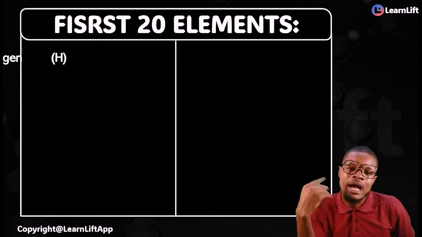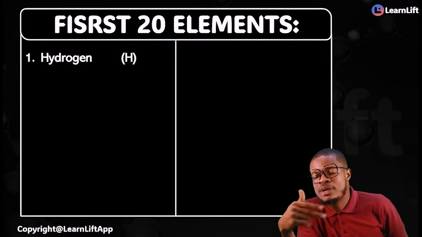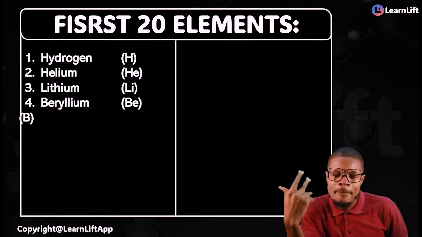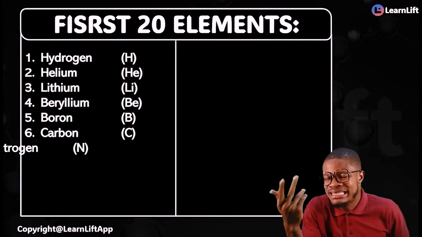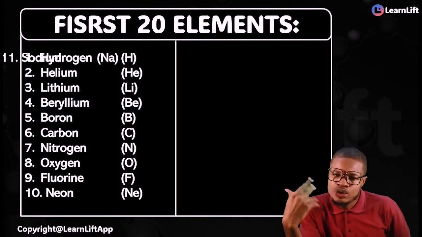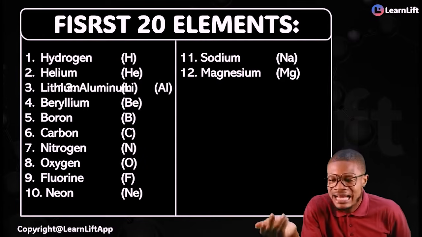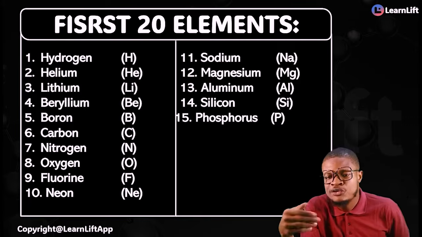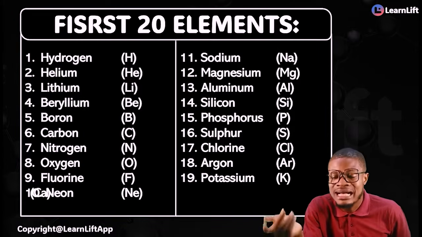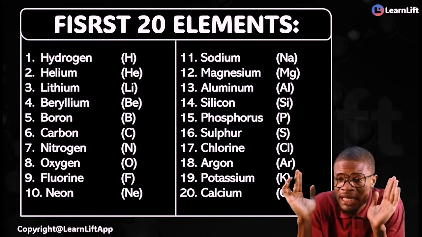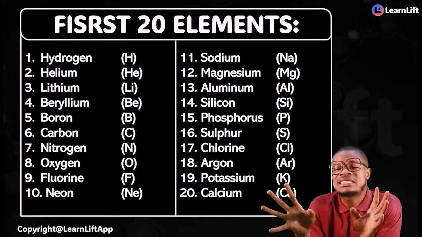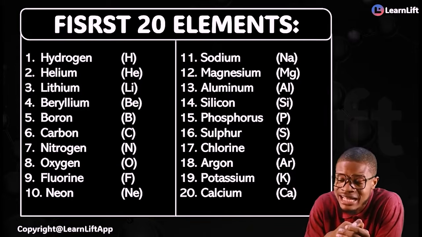The first is hydrogen. So after hydrogen, what do we have next? Helium, lithium, beryllium, boron, carbon, nitrogen, oxygen, fluorine, neon, sodium, magnesium, aluminium, silicon, phosphorus, sulfur, chlorine, argon, potassium, calcium. You see, very simple, first 20 elements. As well as their symbols, you don't even need me to shout the symbols for you. If you like, play, no symbols, I'll give you nothing.